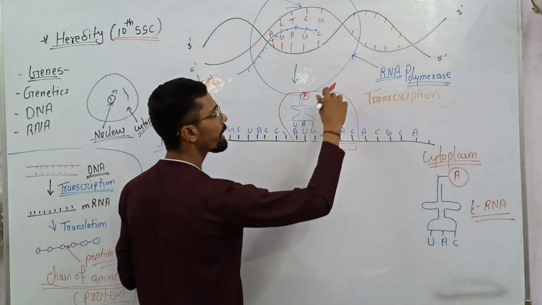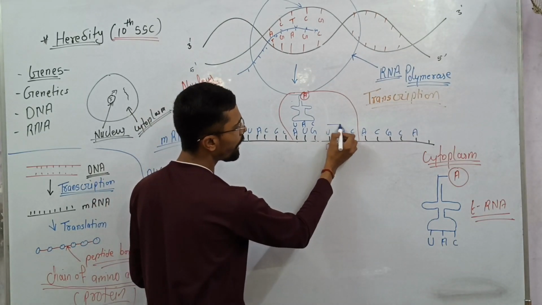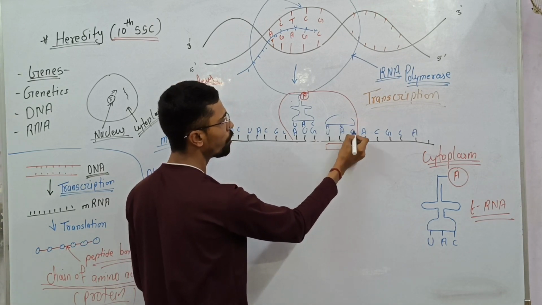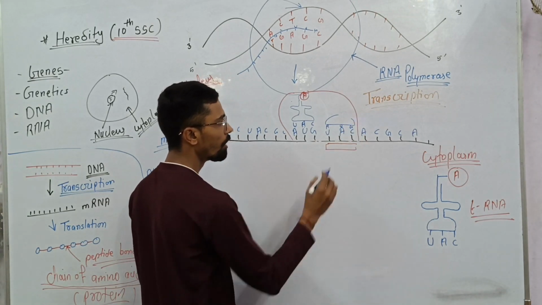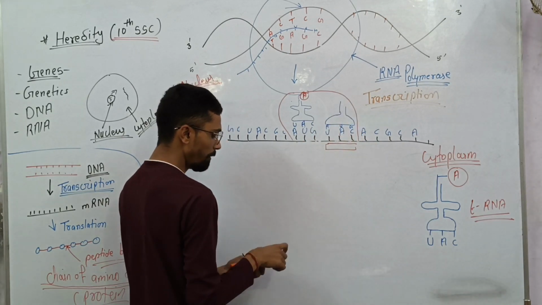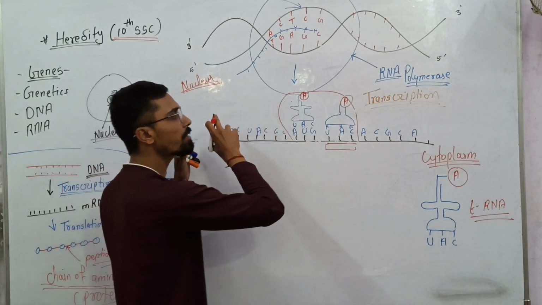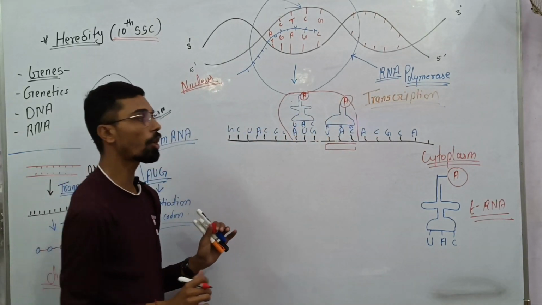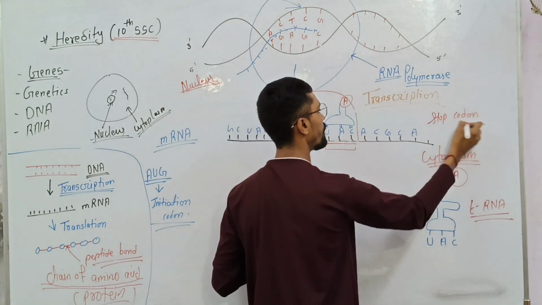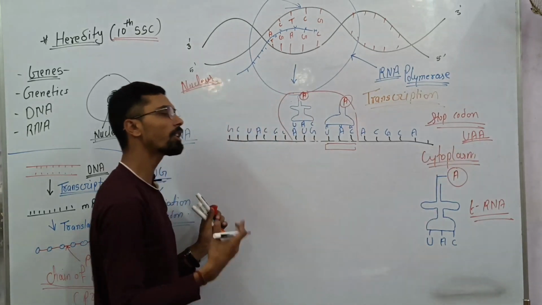Again one more tRNA comes, and that tRNA has an anticodon: U is code for A, A is code for U, C is code for G. So here again it comes having one amino acid. This path will be followed until the stop codon comes, UAA, and maybe there are many stop codons, until one of them comes.